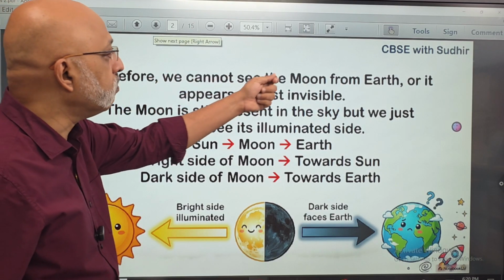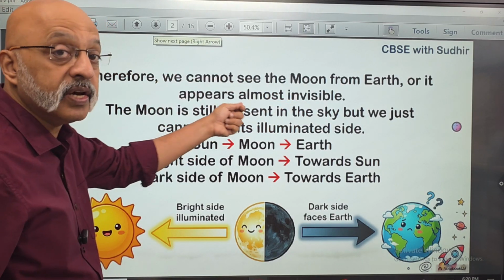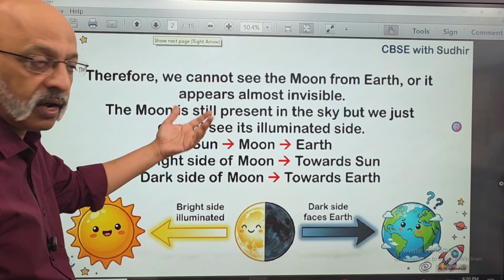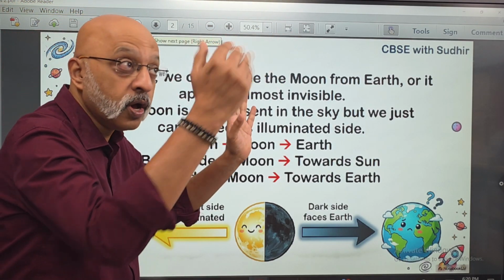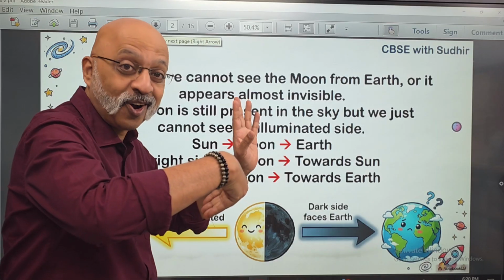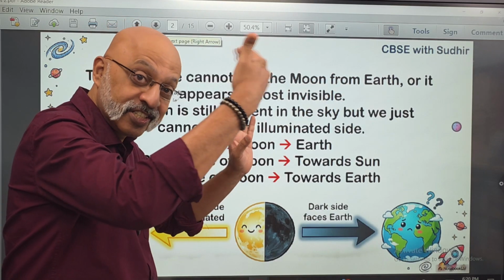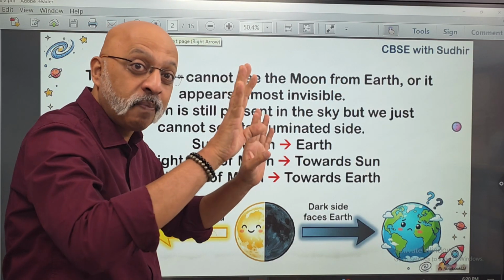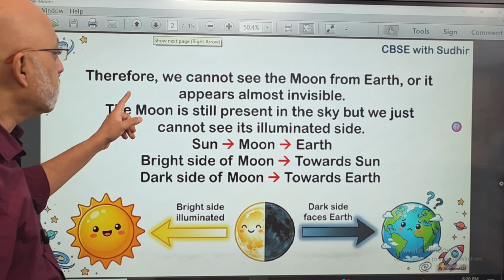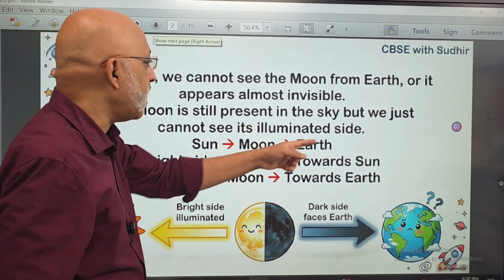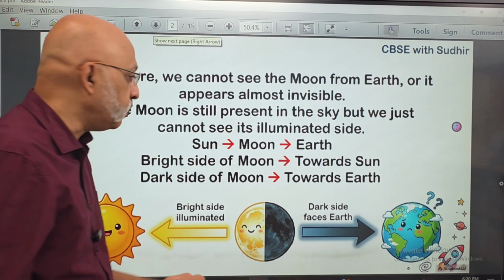Therefore, we cannot see the moon from earth, or it appears almost invisible. You see a dark thing. The moon is there, but it's not visible. The lights are off. There's a power cut on this side of the moon, right? The power cut which is facing the earth, there is no power. Power is only on the other side, so we are not able to see it at all. The moon is still present in the sky, but we just cannot see its illuminated side.